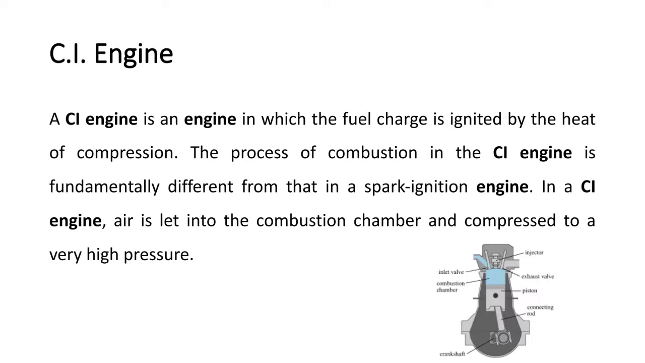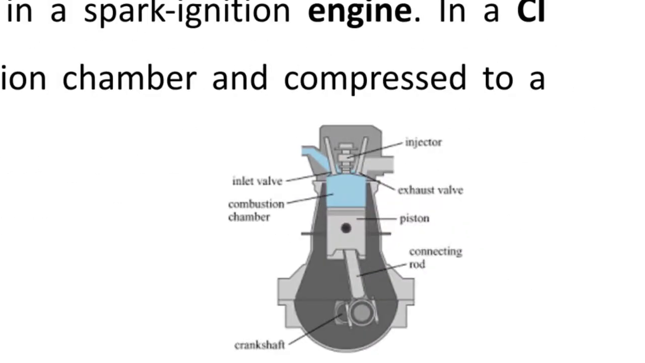CI engine. A CI engine, also known as compression ignition engine, is one in which the fuel charge is ignited by the heat of compression. The process of combustion in CI engine is fundamentally different from that in spark ignition engine. In CI engine, air is let into the combustion chamber and compressed to a very high pressure. So this is a CI engine. The fuel is injected with the help of an injector.